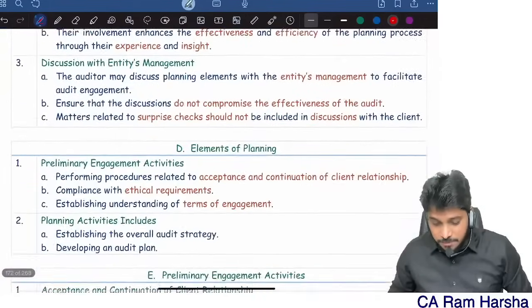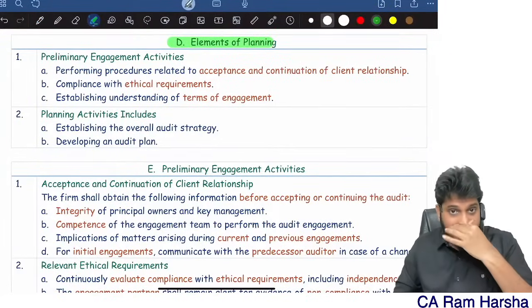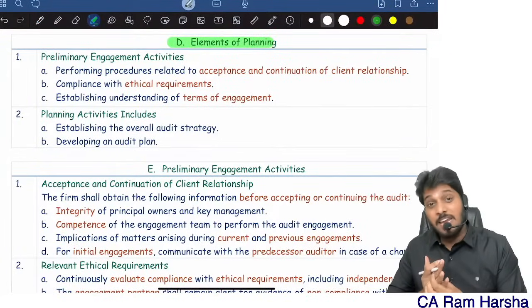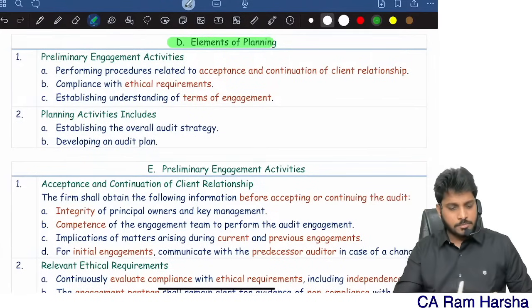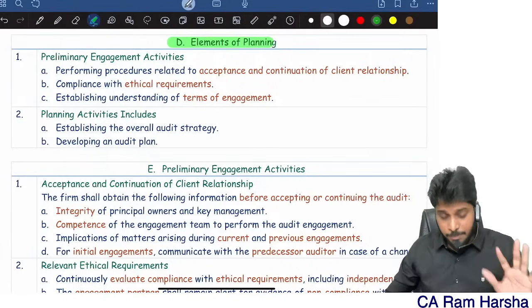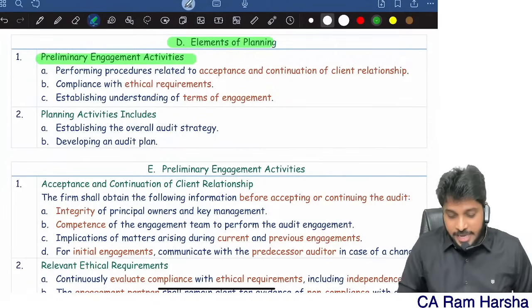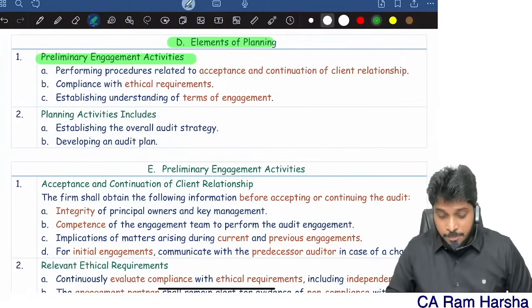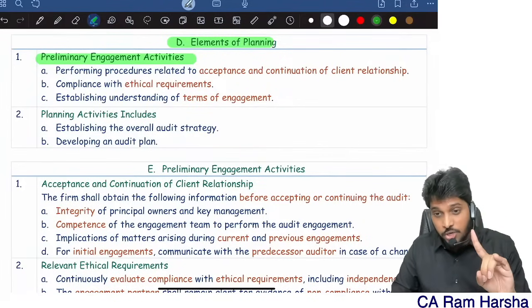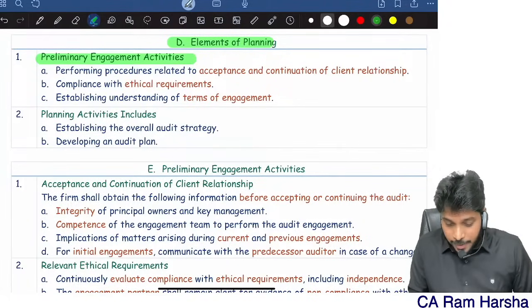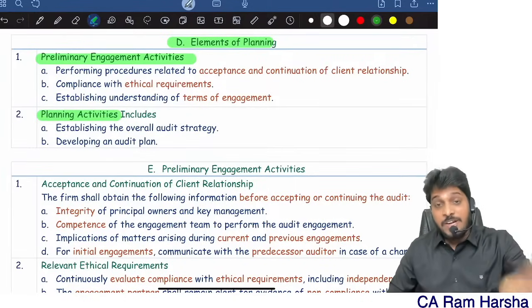Now, what are the elements of planning? There are 2 elements in planning. One, preliminary engagement activity. Remember, I'm not talking about planning activity; planning activities is another element of planning.